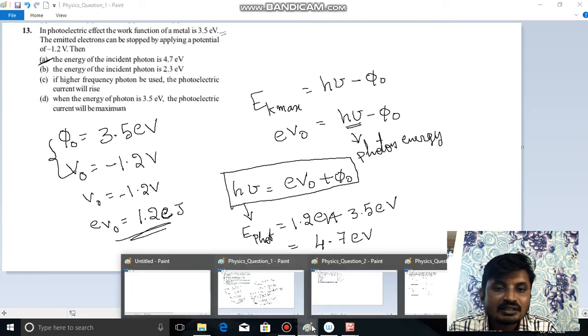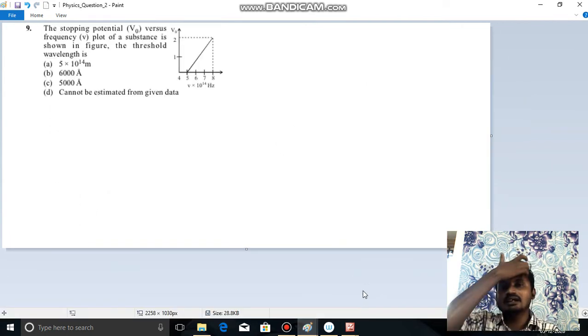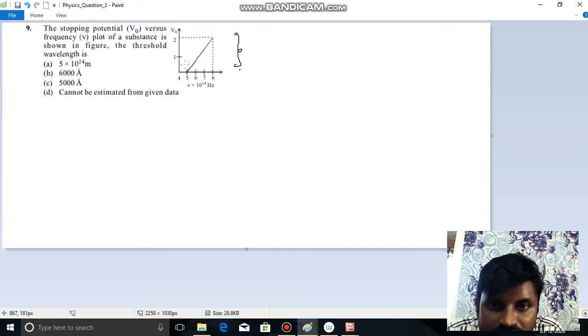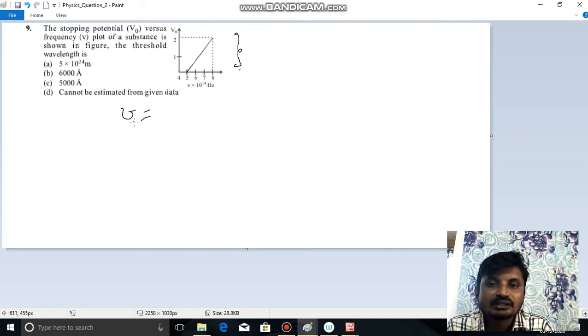Let us go to the second question. In the second question, there is a graph here. The stopping potential versus frequency plot of the substance is shown in the figure. Find the threshold wavelength. Here let us take this graph. Here the threshold frequency is given as nu naught, which is 5 into 10 to the power 14 hertz.